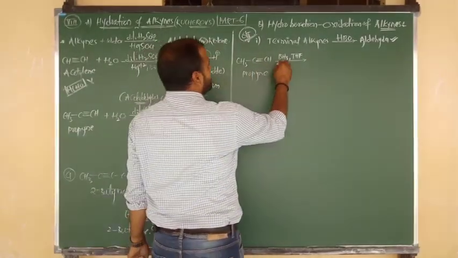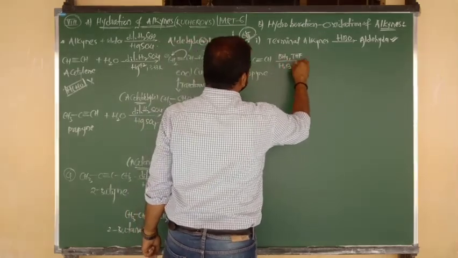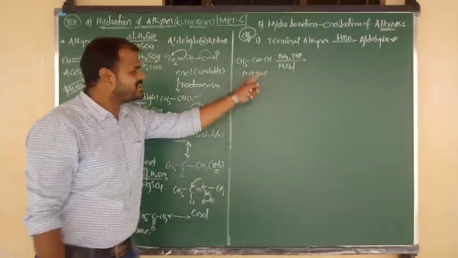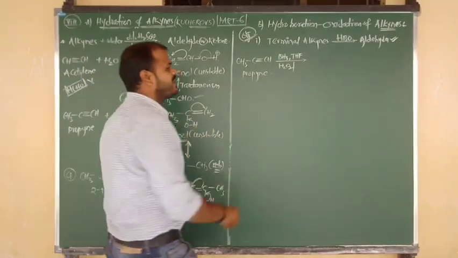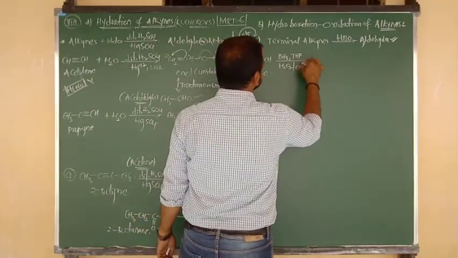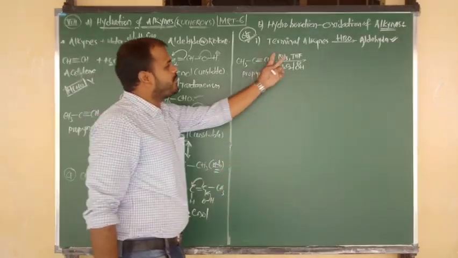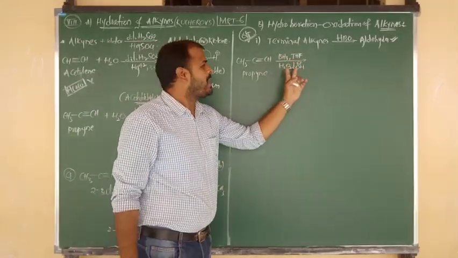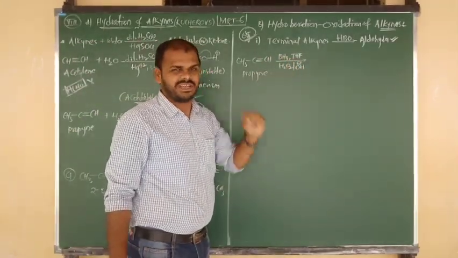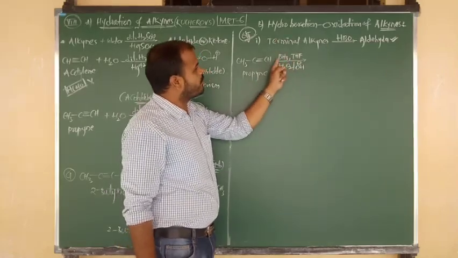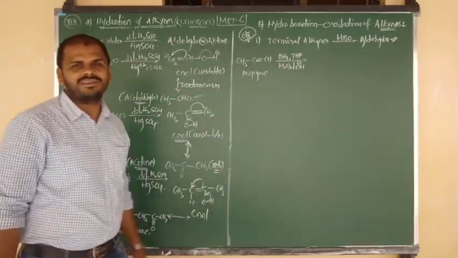Oxidation takes place by using the oxidizing agent hydrogen peroxide, H2O2, in a basic medium. So the above reagents indicate hydroboration, the below reagents indicate oxidation. So overall, the hydroboration oxidation reaction.